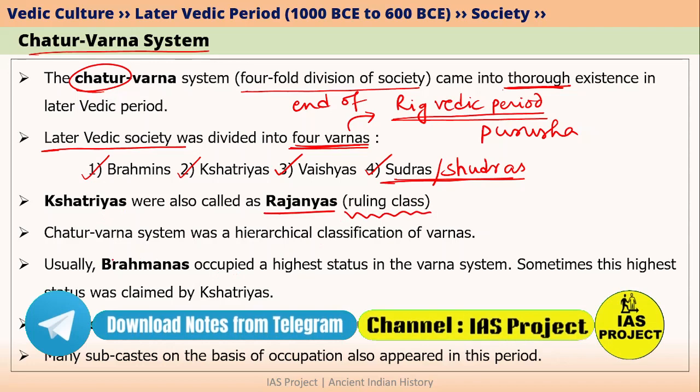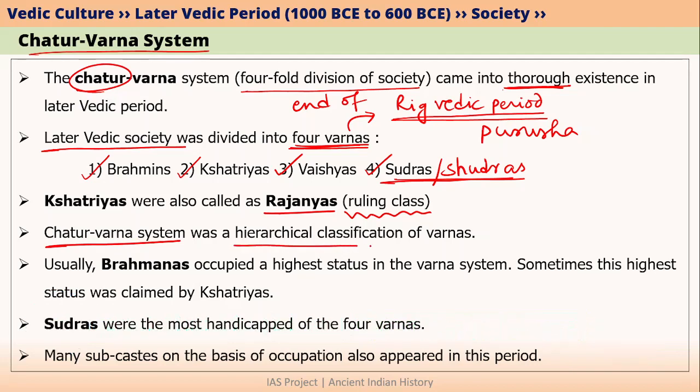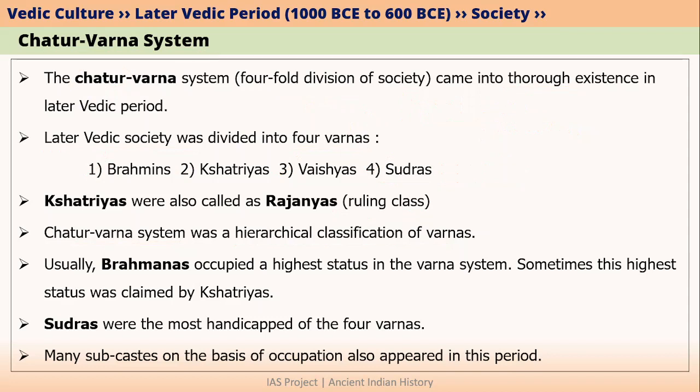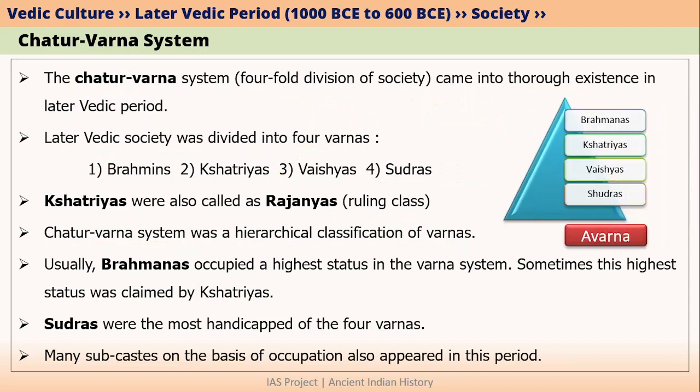Moreover, we also have to understand that this Chatur Varna system, or the fourfold division of society, was basically a hierarchical classification of Varnas. What do we mean by hierarchical classification? It simply means that we are basically ranking these Varnas. At the top we have Brahmanas, then Kshatriyas, then Vaishyas and finally Shudras. There were also some other people who were called Avarna, and these Avarna people were mainly outside the classification of the Chatur Varna system.